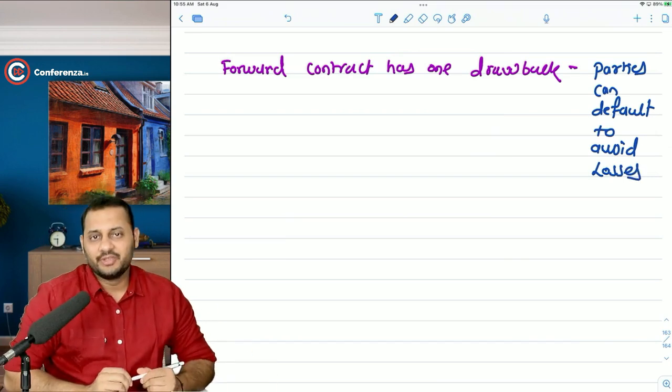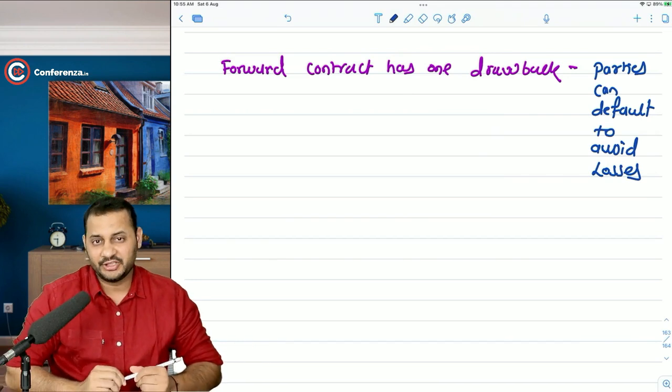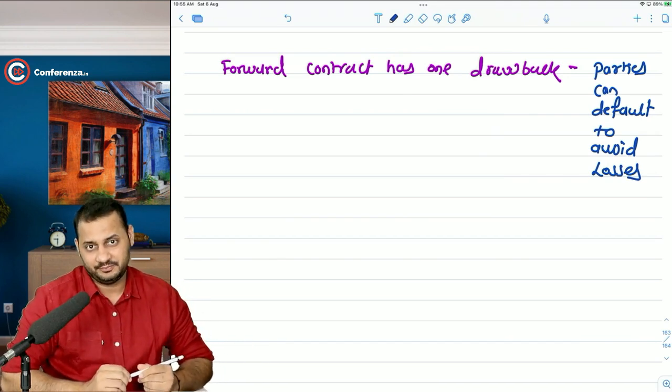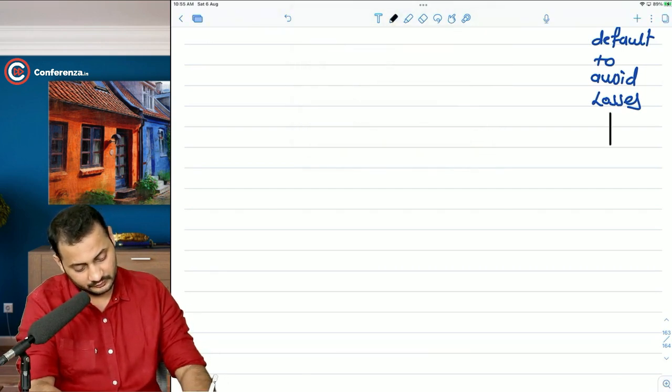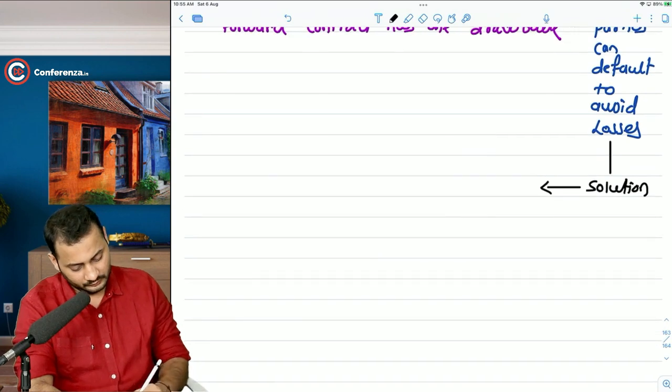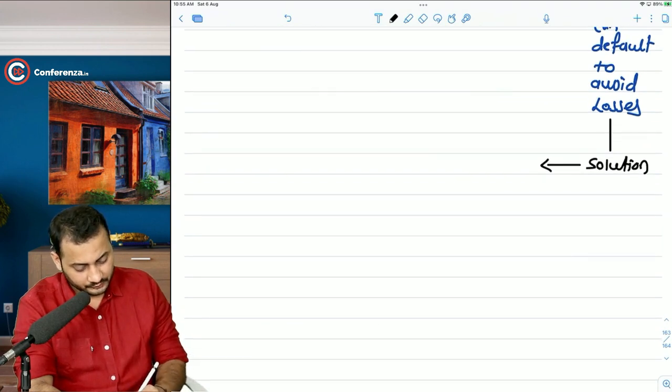What is the solution to this then? What do you think is the solution to this? This is where the solution is. Let's write down.